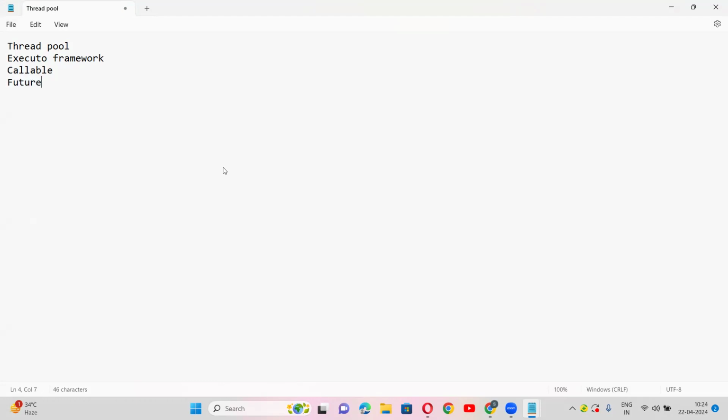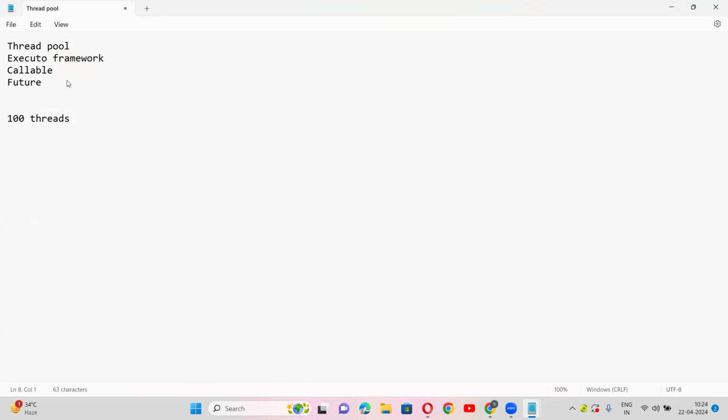See guys, so far what we have done is we have created a thread explicitly, either directly or by using lambda expression. Is that right? Now, every time creating a new thread and starting it will have some performance issues. Suppose you want to create 100 threads: 100 thread object creations, 100 threads starting, it's a performance issue, right? Yes, it will slow down the performance.